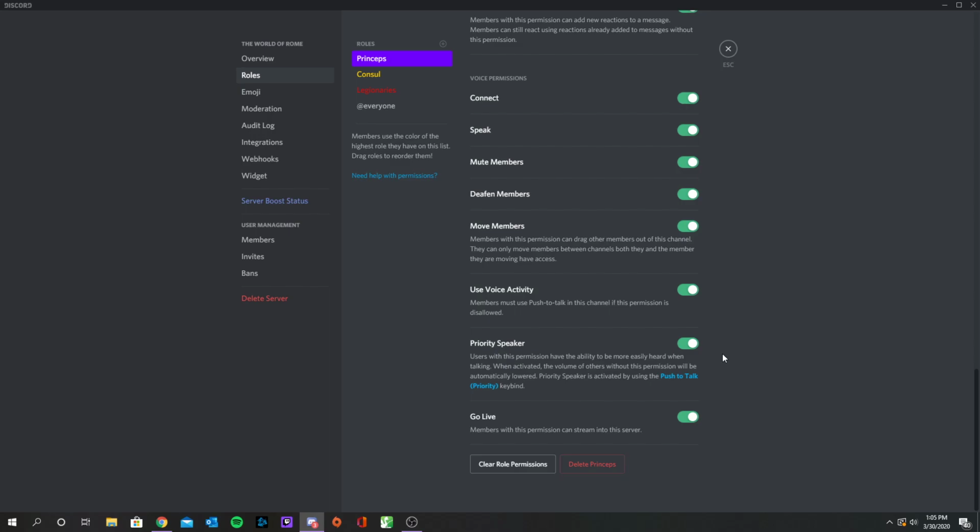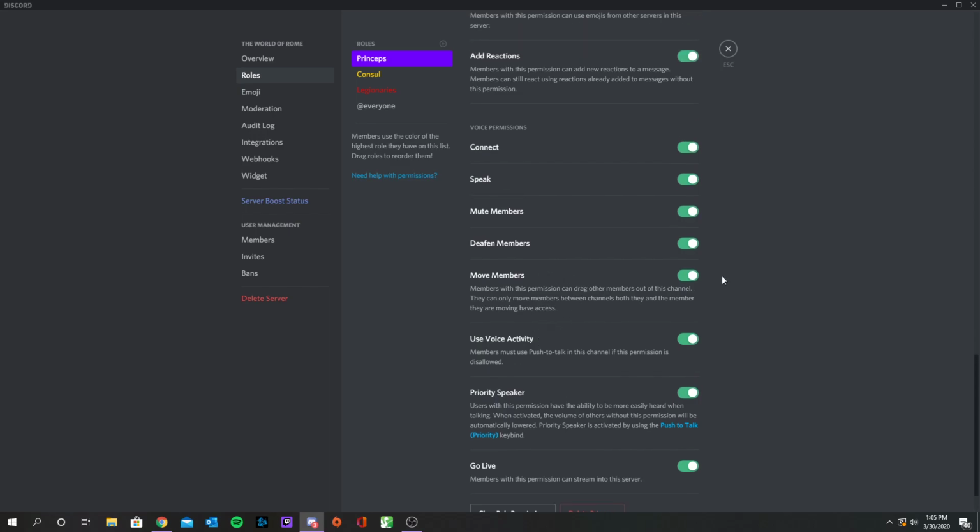When you are in a chat room, if you use the push to talk button, you don't really have to have your mic on. But if you use the push to talk priority keybind, as it says down here, when you hit push to talk, you will be the only person that anybody can hear. Which means that if everybody's talking over you and you want to get everybody's attention, you push the keybind and say the thing you'd like to say. And that's pretty much it.